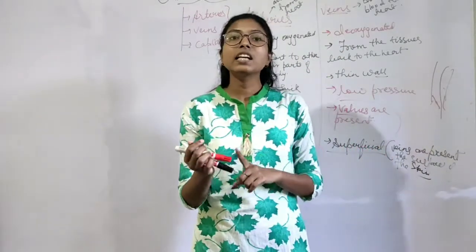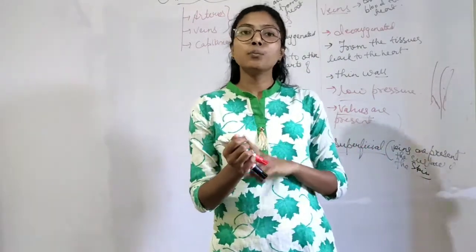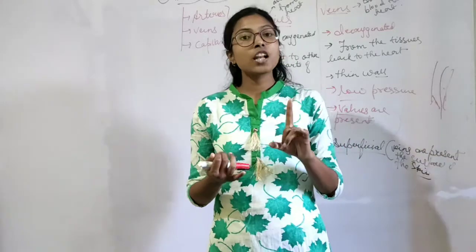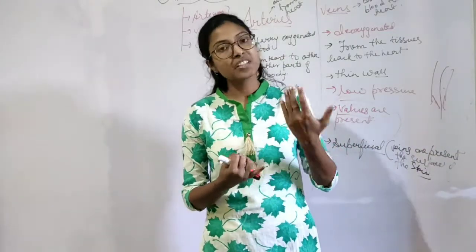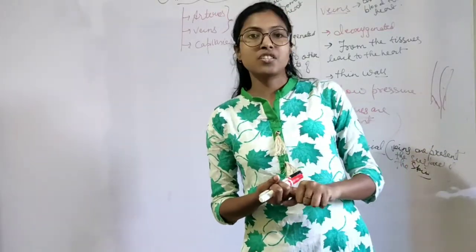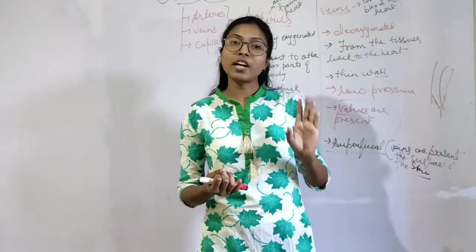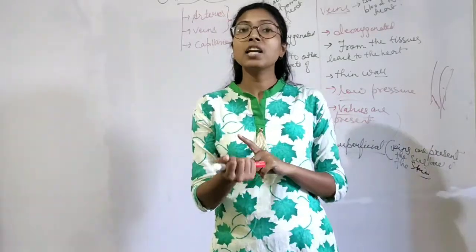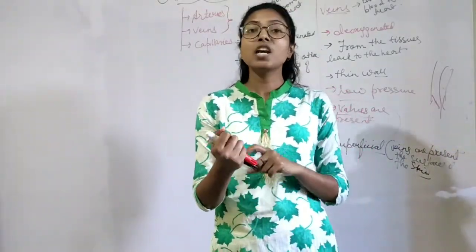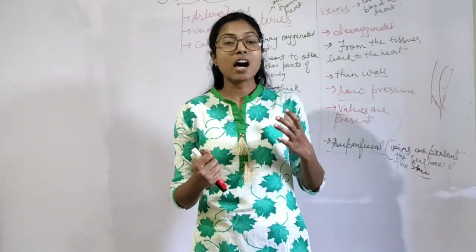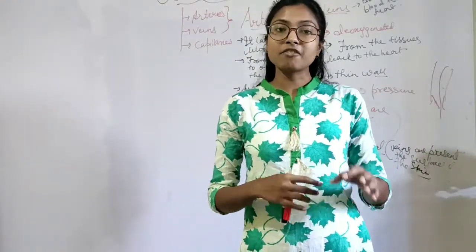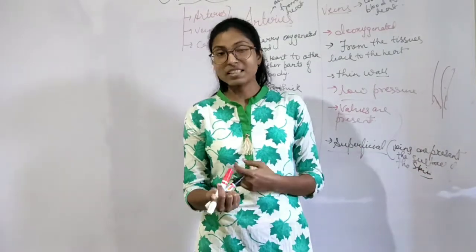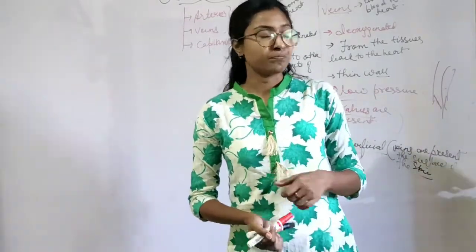That's why we see the veins as bluish green. The color of blood is always red, whether it is deoxygenated or oxygenated. But why does deoxygenated blood appear bluish green? Because our skin absorbs blue light and reflects the rest back.